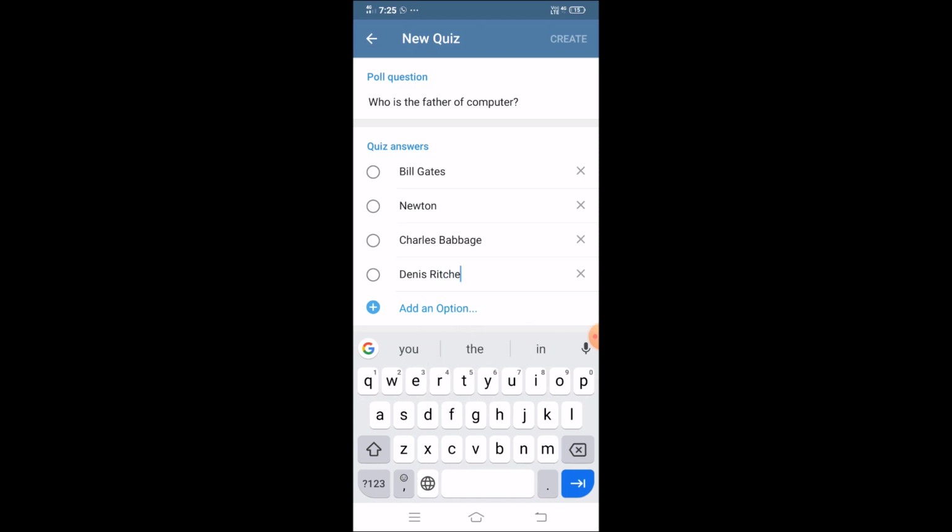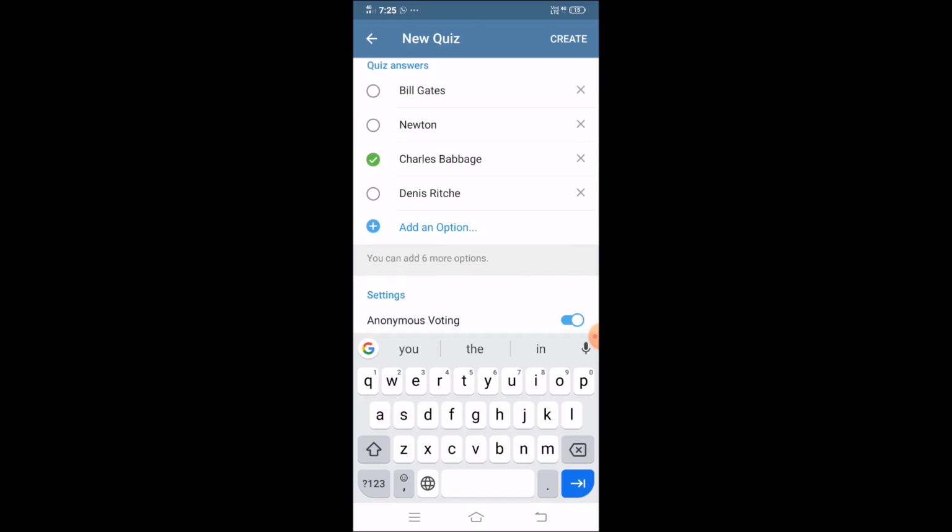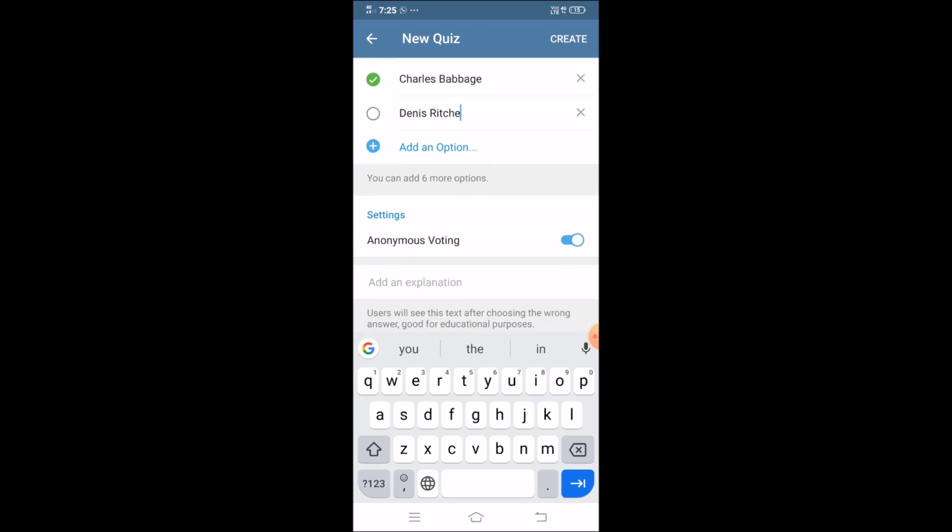So this way I have written the names. You can add other options if needed. Obviously the answer of this question is Charles Babbage, so I'll click on that. So in this way you can create a question, and of course it is anonymous voting, no name appears of who has given a correct answer. So this way you can create a quiz.